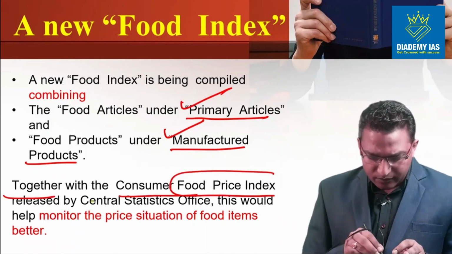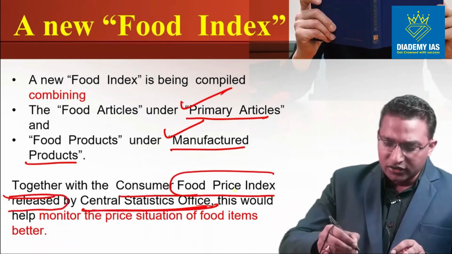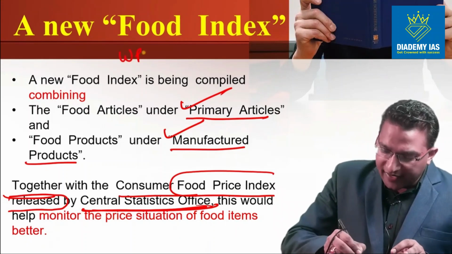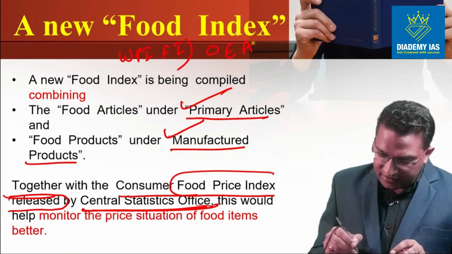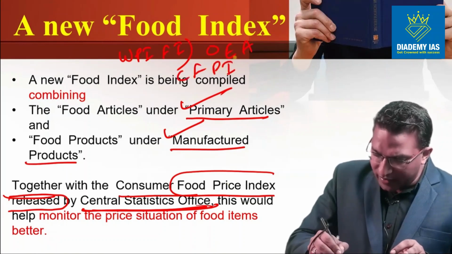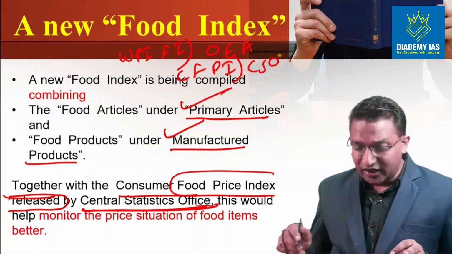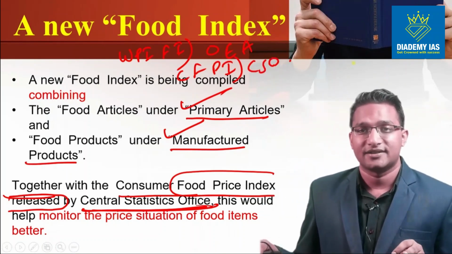So the consumer food price index also exists, which is issued by the CSO, right? So this new WPI food index, who is it issued by? By the Office of Economic Advisor. And this consumer food price index is issued by the CSO, right? So we are talking here about the WPI food index.